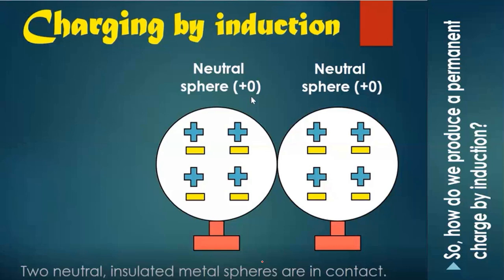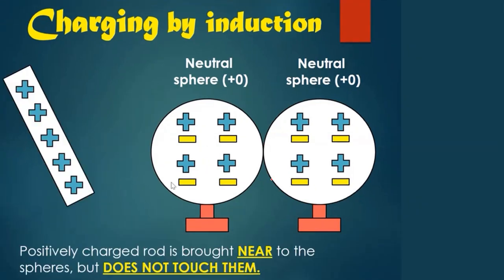The answer: the spheres A and B are neutral and in contact. Then we use the positively charged rod, brought near to the spheres but not touching them, because it's induction. No need for contact between the rod and conductor.